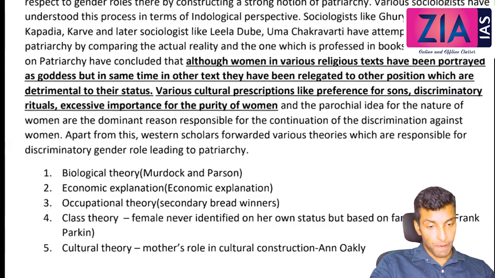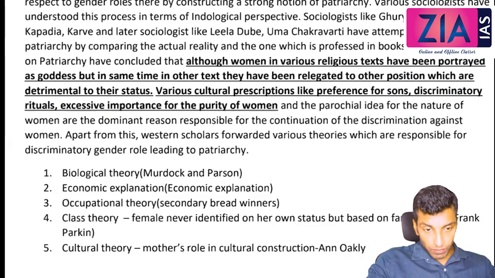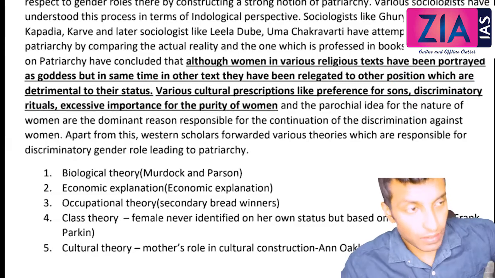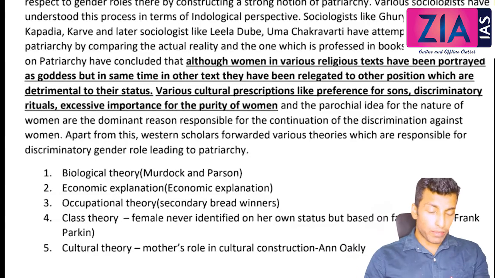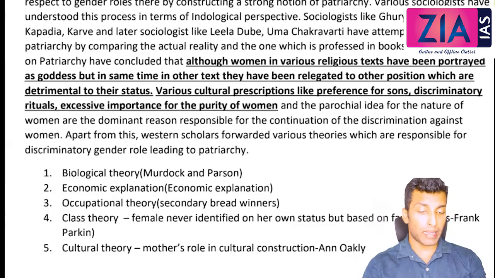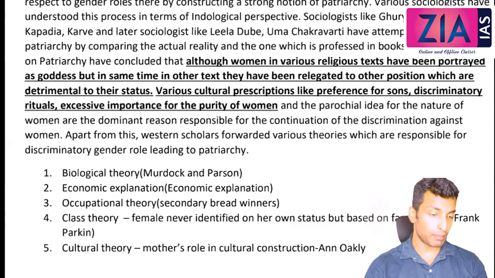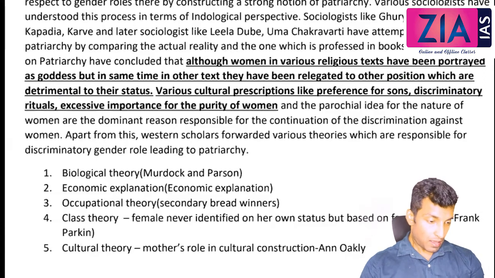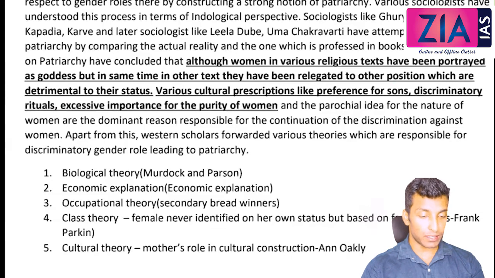Any idea? Sir, there is a desire for the son. It has been discussed in Eco Survey. Yeah, you keep on having children till you get a male child. Okay, so that is son meta preference, because it is a kind of social security that is assured with the male child.